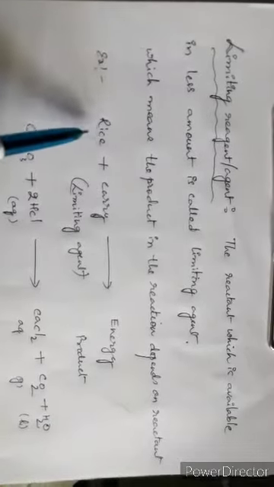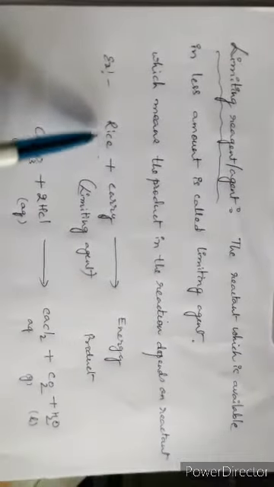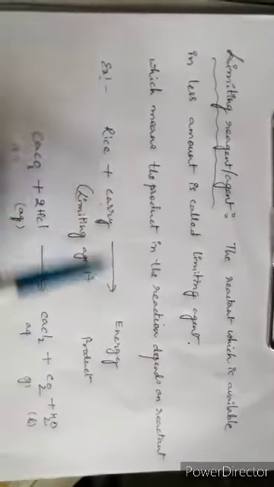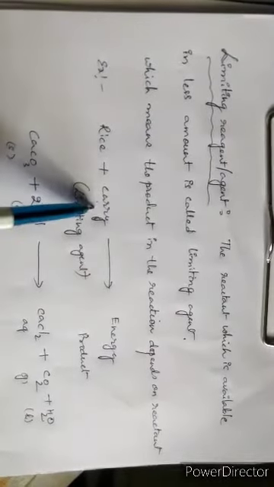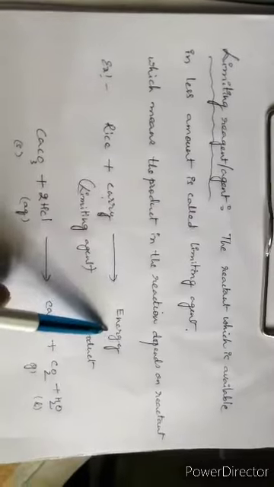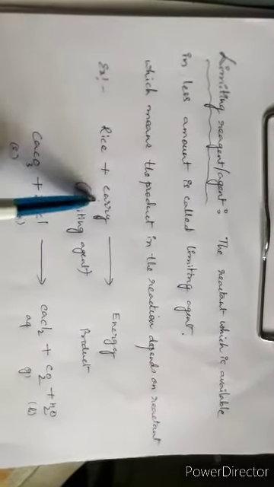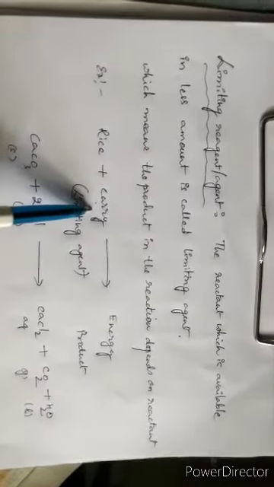Example: rice plus curry. If you eat rice along with curry, you will get energy. Suppose you have less amount of curry, what will happen?